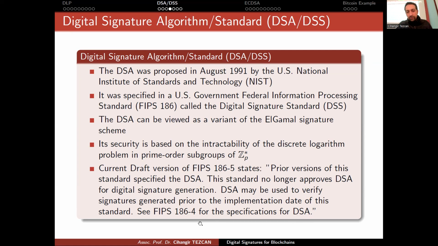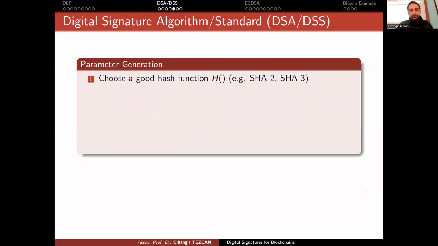So in the current version, 186-4, the DSA is there, but this newer version is currently in a draft version, and apparently when it becomes active, DSA will no longer be a standard. But in this document, you can see that there is the elliptic curve digital signature algorithm, which is valid. And in the current draft version, we also have elliptic curve digital signatures, but you will see that there are also other curves and so on. So apparently this new FIPS will be valid in the following months, I guess.